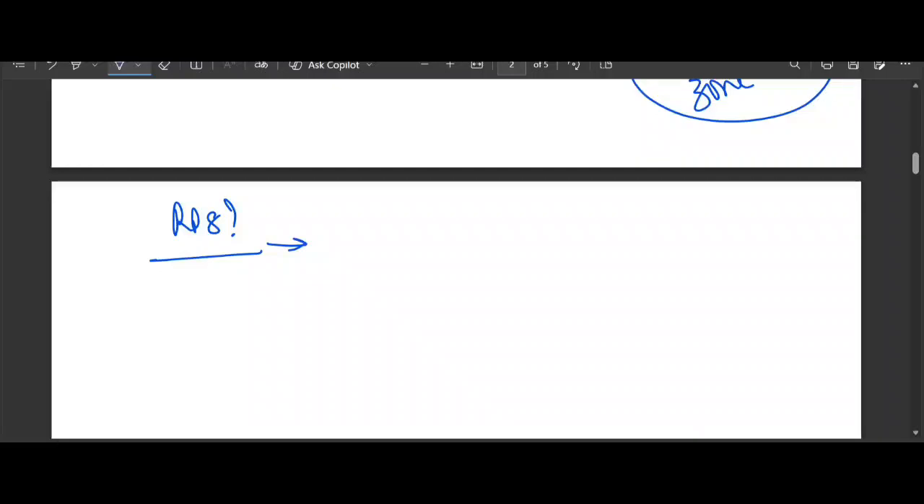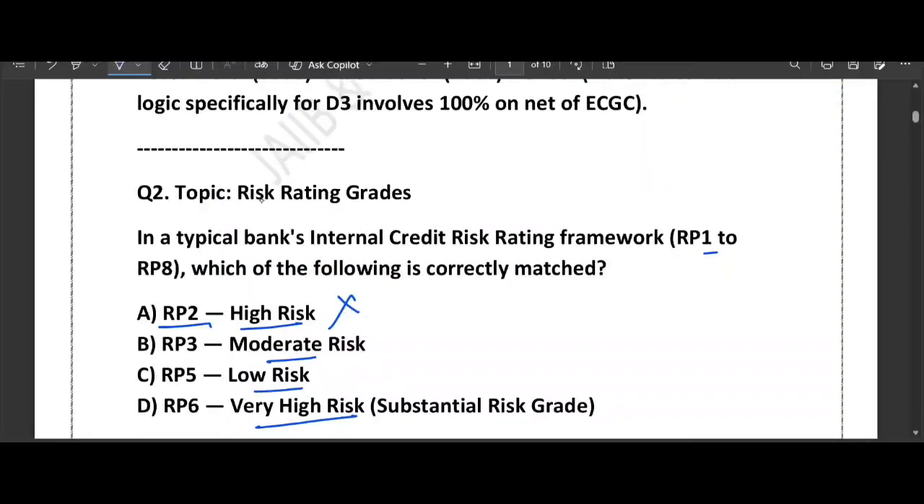So in this question, what they have given? RP2 high risk? No. RP3 moderate risk? So correctly matched they are asking. So RP6 very high risk? Yes, this is the correct one, right? RP6 is correctly matched with very high risk, because as the number climbs toward 8, the danger to the bank's money shoots up. So to remember the scale, just use the danger meter rule.